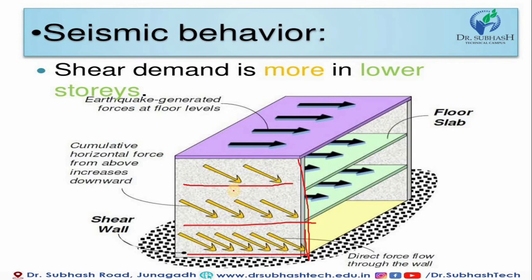So the cumulative horizontal force increases downward, toward the foundation, and the shear wall is capable of resisting this force. That's why it gives good seismic behavior when provided in an RCC frame structure.